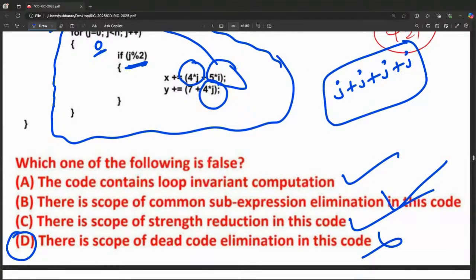Let me know if anyone has doubts. The code contains loop invariant computation. True. There is a scope of common sub-expression elimination. Yes. There is a scope of strength reduction. Yes. There is a scope of dead code elimination. No. Every statement will be useful here, so there is no chance of dead code elimination.